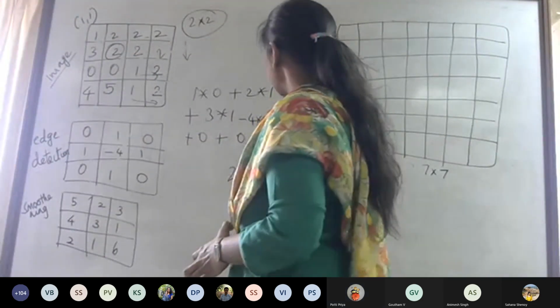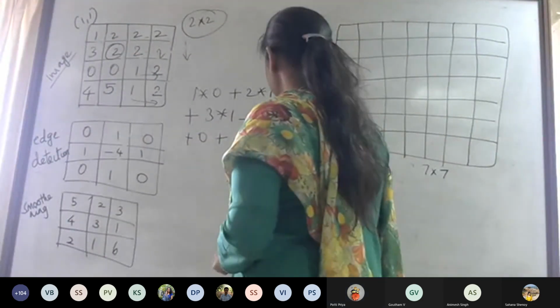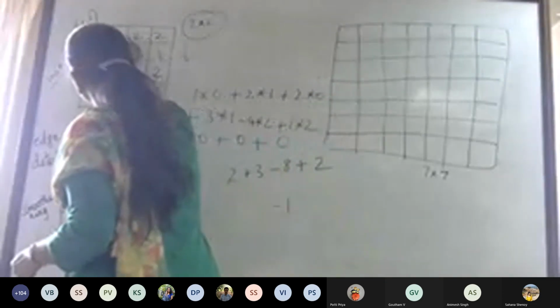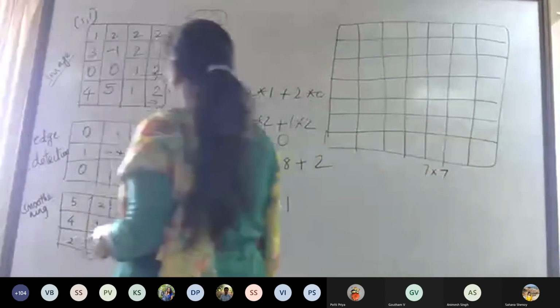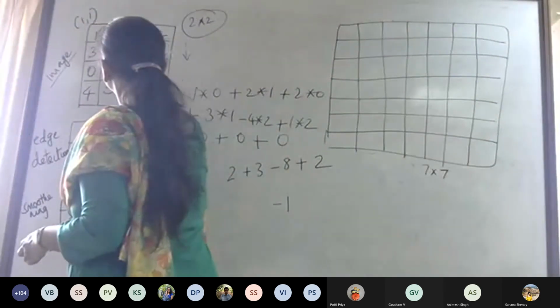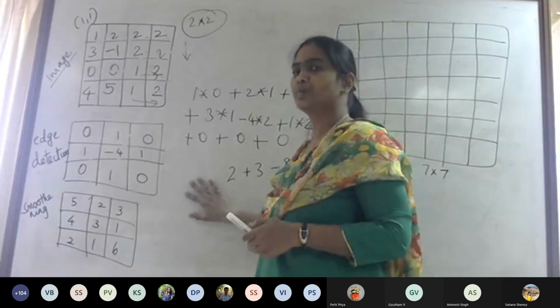So now this -1, what we will do is, we will substitute this -1 in place of the 2. So now this is a simple convolution operation.